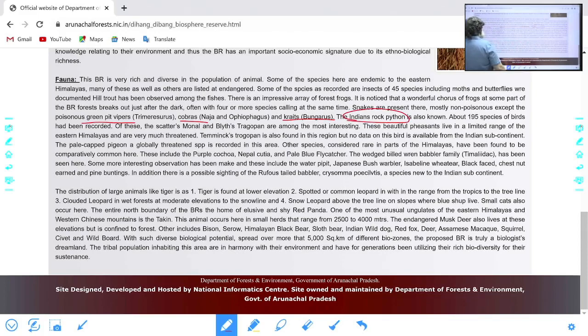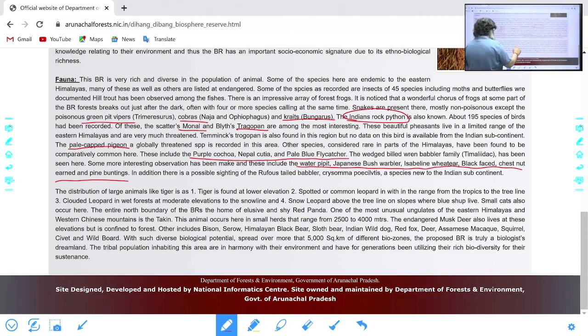Then birds: monal, tragopan, pale-capped pigeon, purple cochoa, Nepal cutia, pale blue flycatcher, birds of the babbler family, water pipit, Japanese bush warbler. These are all names of birds.